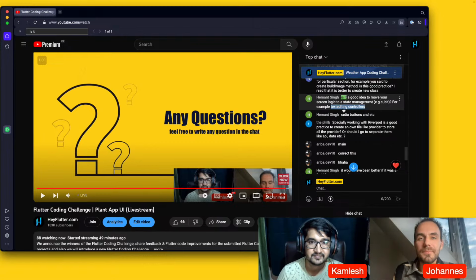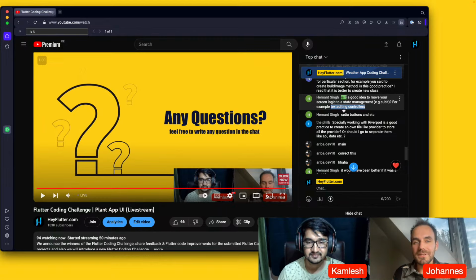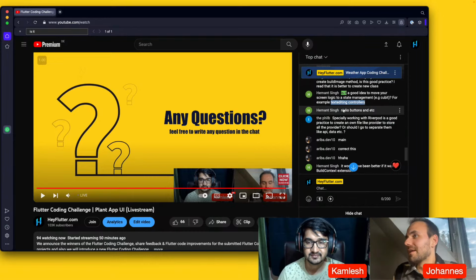But I think a lot of people will use the text editing controller, and if you do, I would say you can also place it into your widget class directly. That would also work. Or you can also place it in your state. But preferably, we don't work with this. We never use a text editing controller. We have just a wrapper around it, and then we work only with strings directly in our state management. And if this string is changed, then the text field is also changed.